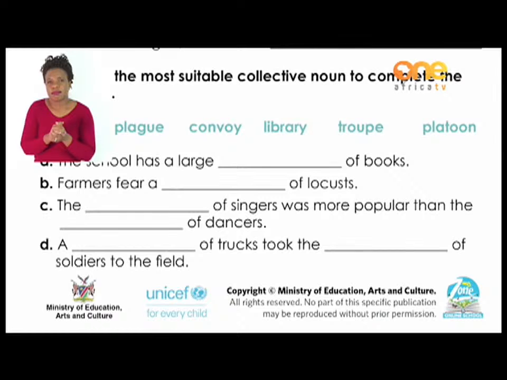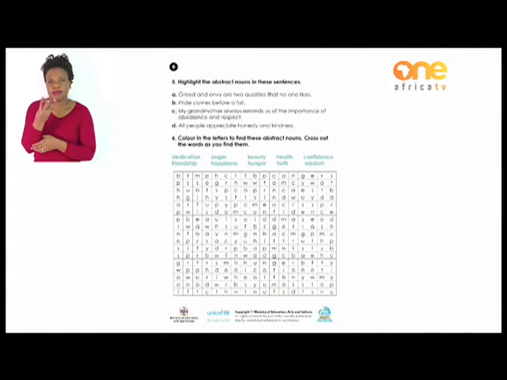Let's move on to page 6. Page 6 has two activities, which is 5 and 6. Now, let us begin with activity 5.